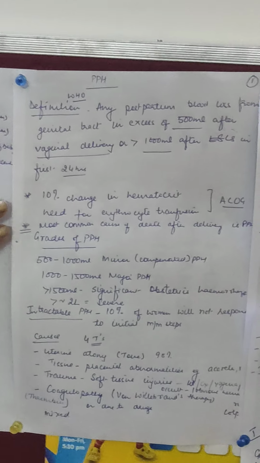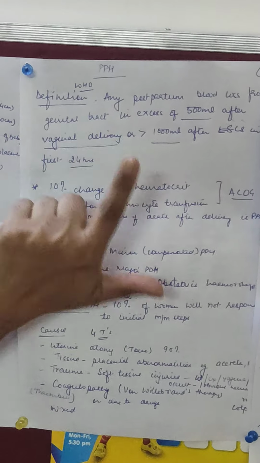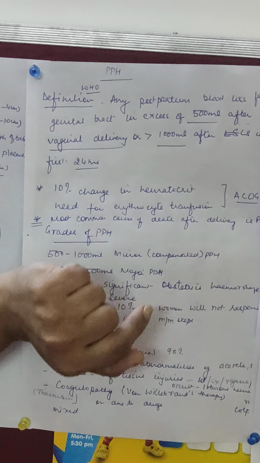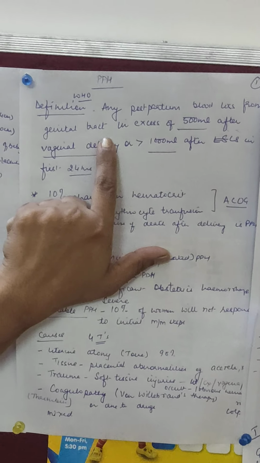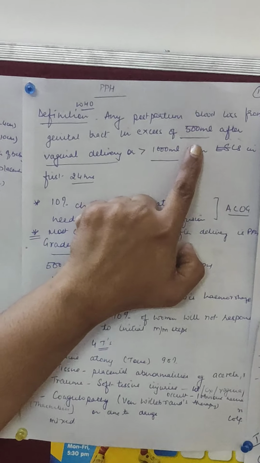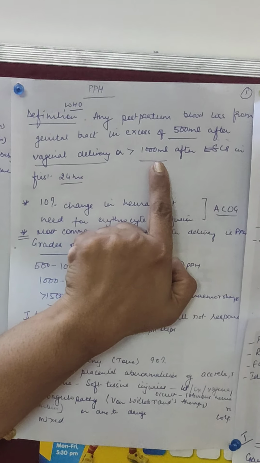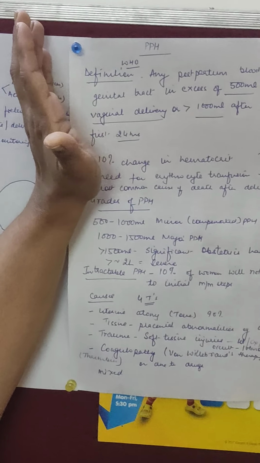Students, today we are going to talk on an important topic, that is PPH, postpartum hemorrhage. Now the definition, according to WHO: any postpartum blood loss from the genital tract in excess of 500 ml after vaginal delivery or 1000 ml after cesarean section is called postpartum hemorrhage.